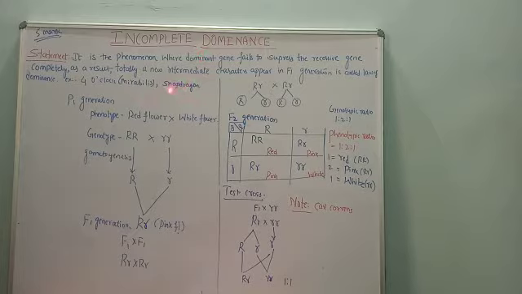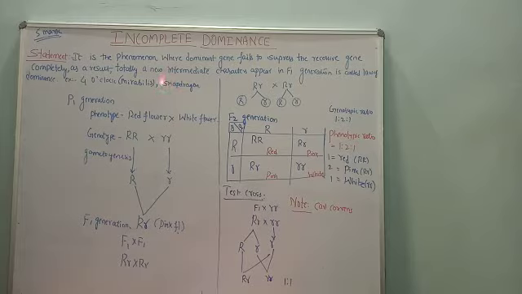Let me recall the previous video about Mendel's monohybrid cross, where he got the result after crossing a true breeding tall plant with a true breeding dwarf plant. In the F1 generation he got all tall plants, hybrid tall. In that hybrid tall plant, tallness is the dominant character.